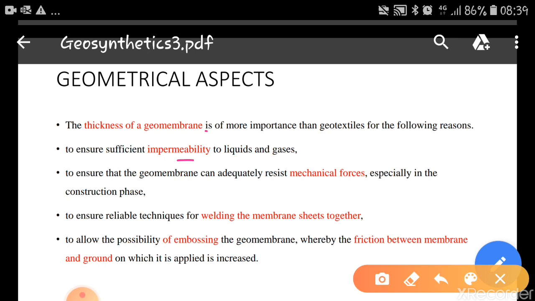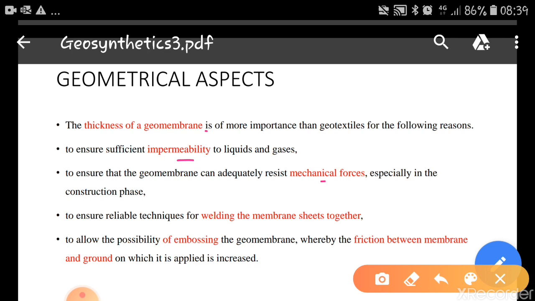So in that case, the thickness should be slightly large, to ensure that the geomembrane can adequately resist mechanical forces, especially in the construction phase. During construction, a lot of forces will be there, a lot of equipment or machinery runs over the surface. So in order to bear the forces of these machineries, there should be sufficient thickness. If the thickness is low, that is 0.2 or 0.3 millimeter, there are chances of puncture or tearing.